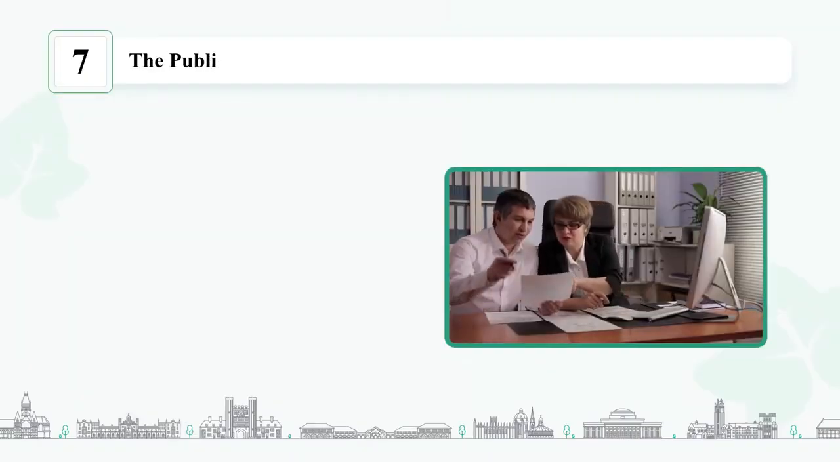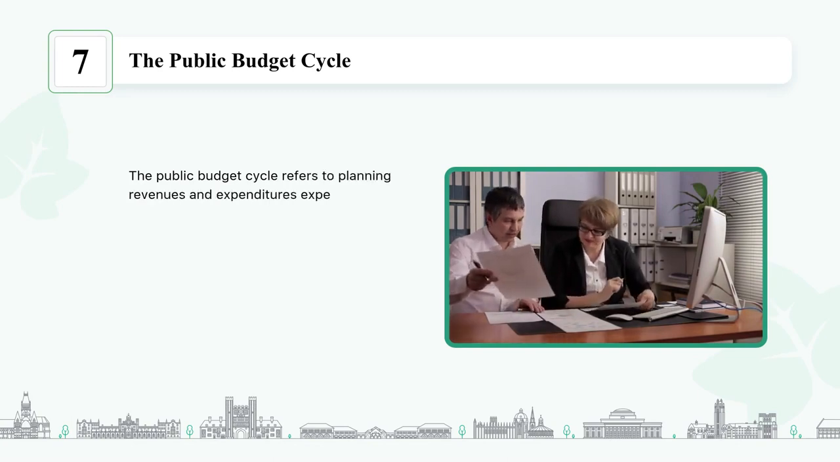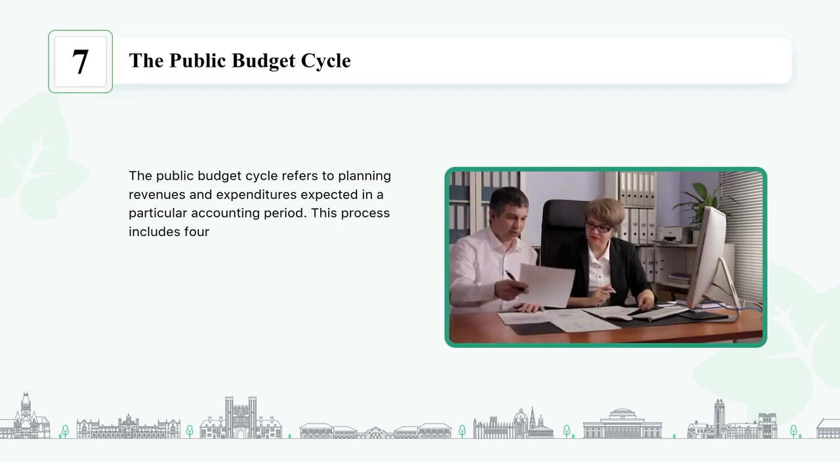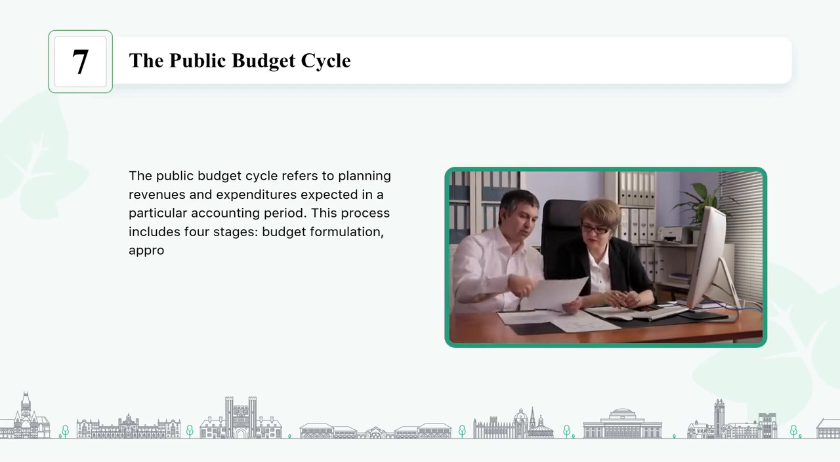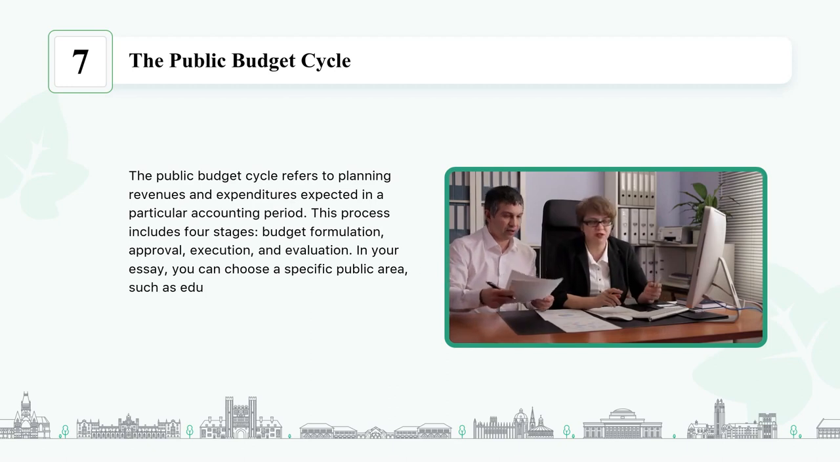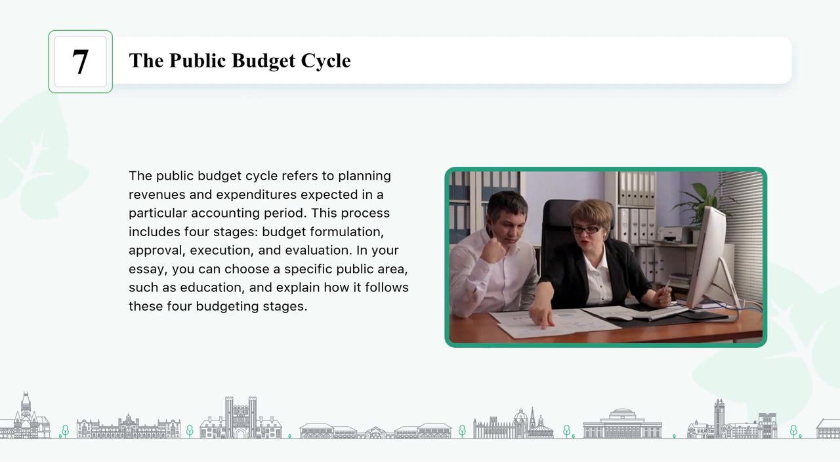The public budget cycle. The public budget cycle refers to planning revenues and expenditures expected in a particular accounting period. This process includes 4 stages: budget formulation, approval, execution, and evaluation. In your essay, you can choose a specific public area, such as education, and explain how it follows these 4 budgeting stages.